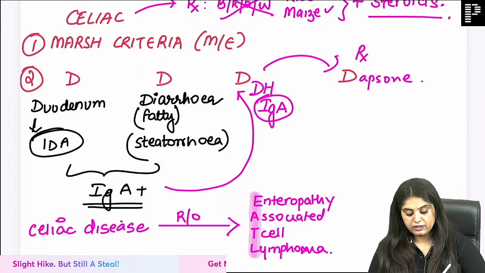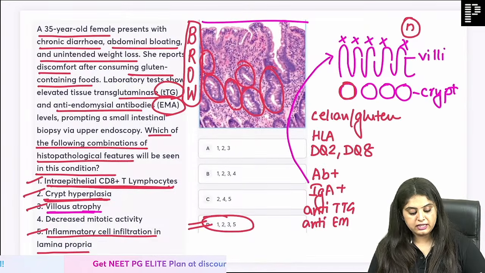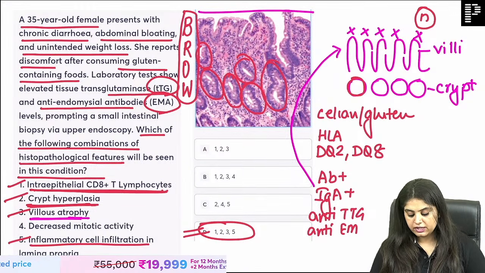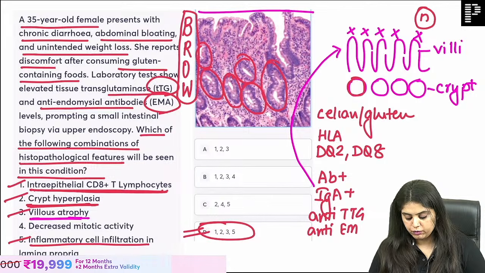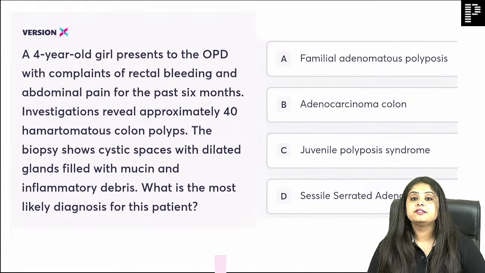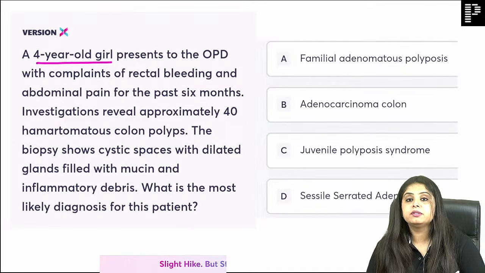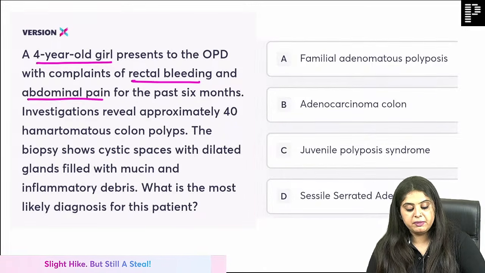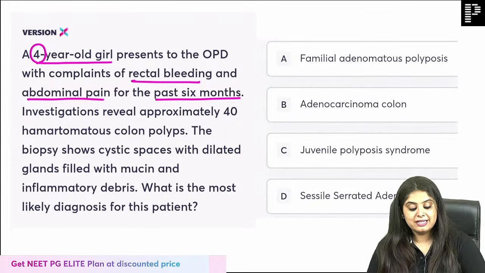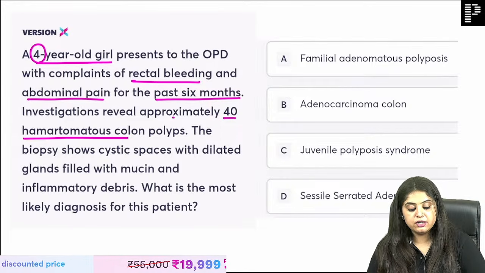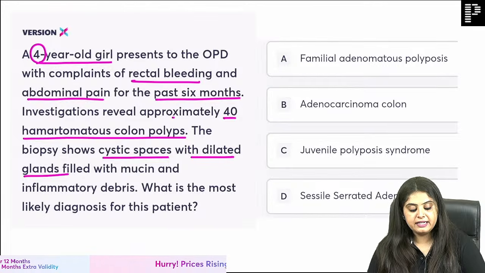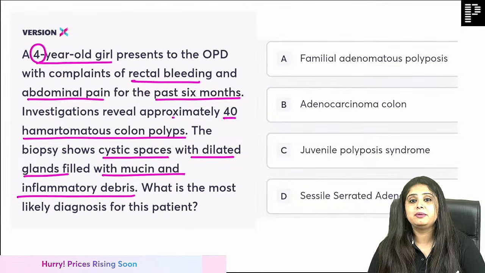Okay, coming back, the criteria question was the Marsh criteria which I asked you over here, and this question is done. I'm moving on to the next question, which I think is a pretty simple one, and I hope all of you will be able to answer it. There's a 4-year-old girl presenting to the OPD with complaints of rectal bleeding and abdominal pain for the past 6 months. Firstly, the age is what you have to figure out. Investigations show 40 hamartomatous colon polyps. The biopsy shows cystic spaces with dilated glands filled with mucin and inflammatory debris.